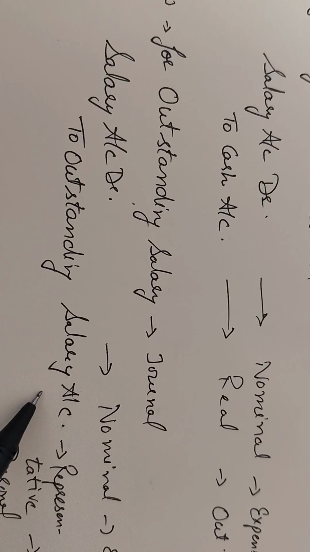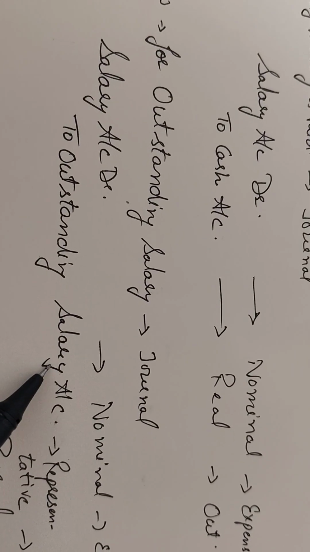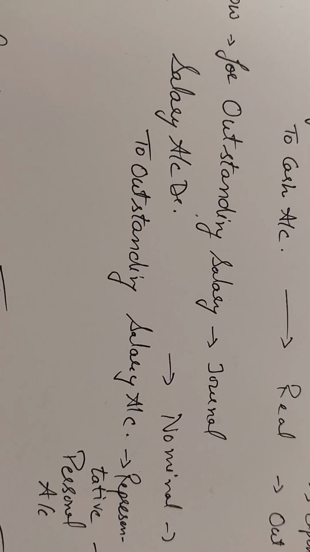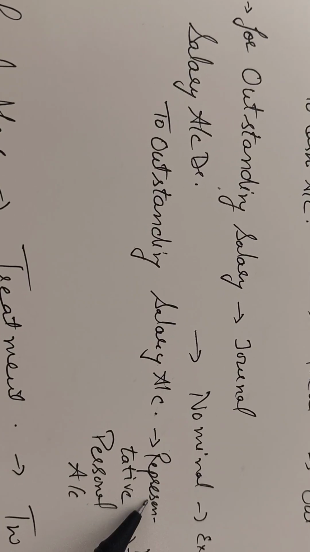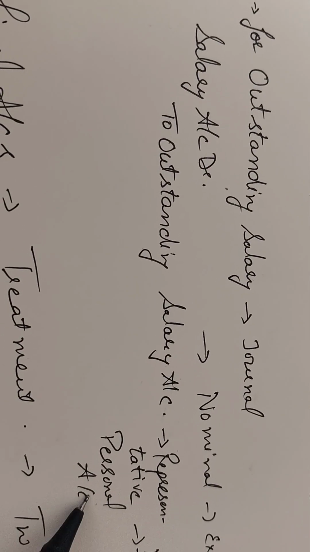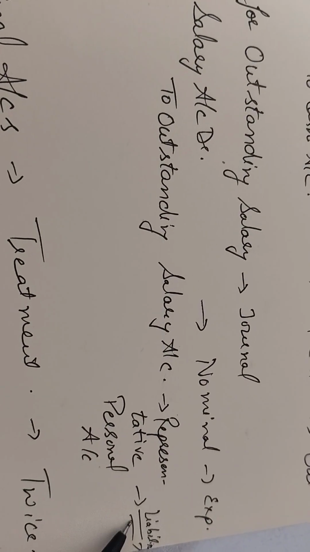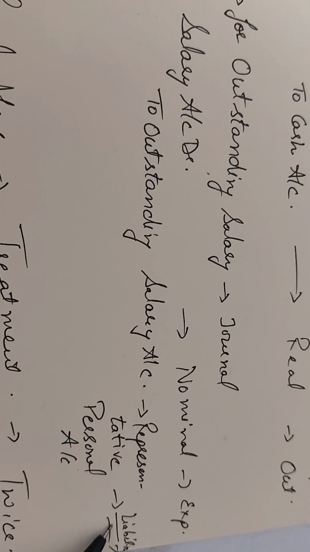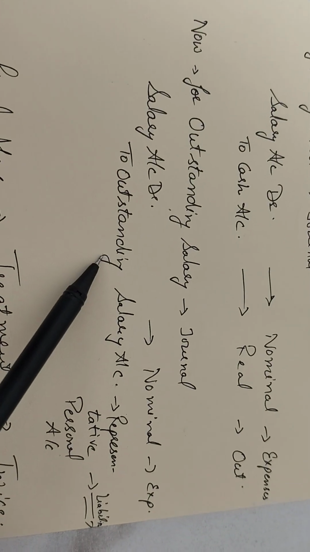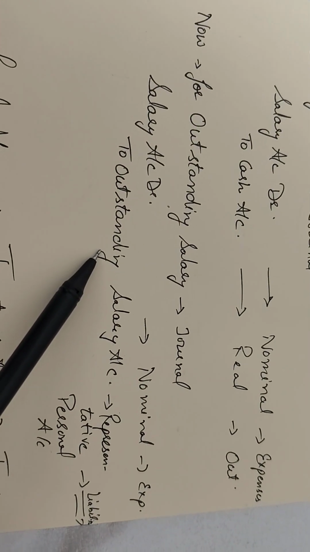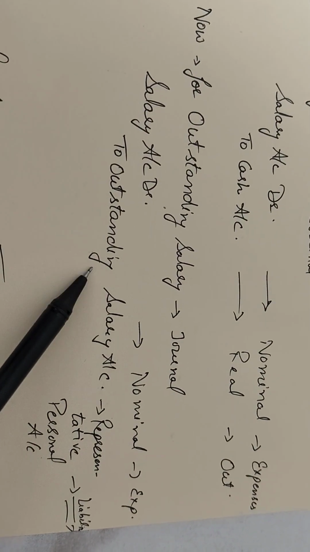Because here nothing is going out, rather outstanding salary is representing a person. That person is represented with your representative personal account. It shows the liability of the business, that still salary is payable. So here the journal would be salary account debit to outstanding salary account. So this is the rectifying entry which we have to pass.